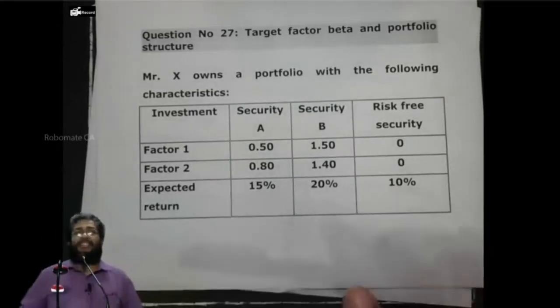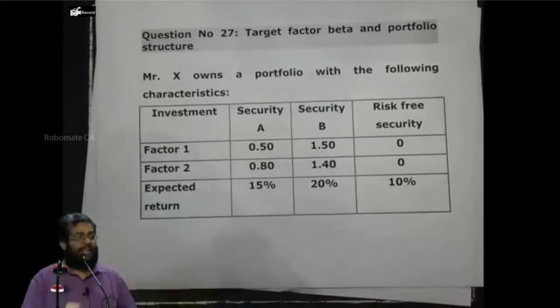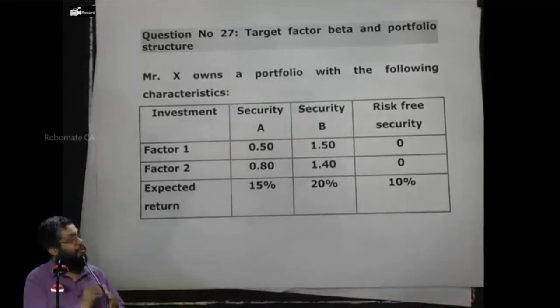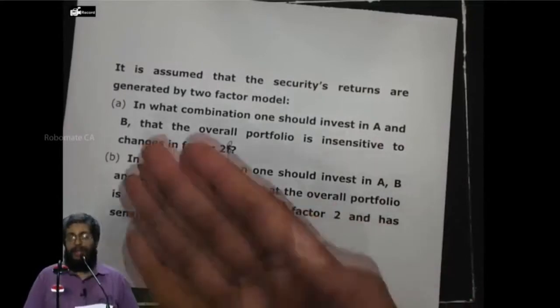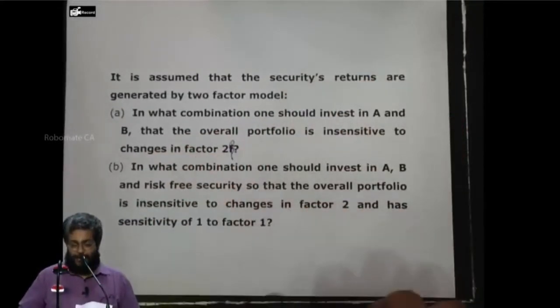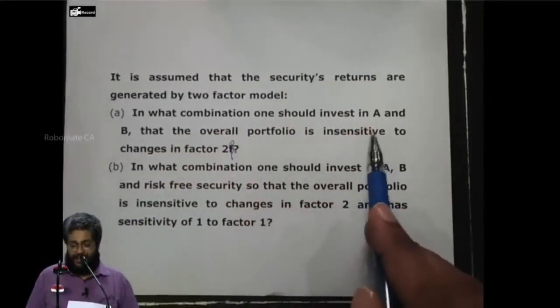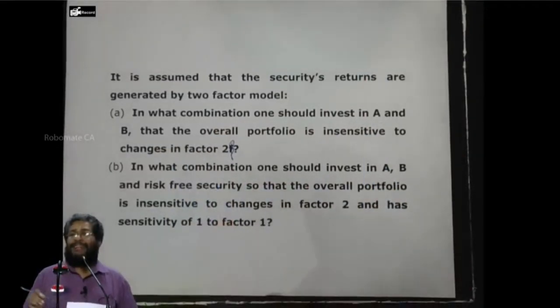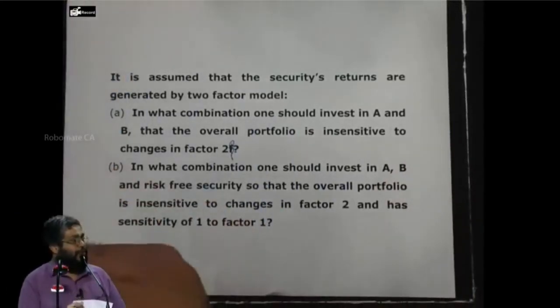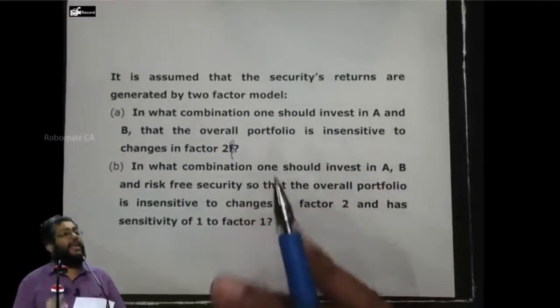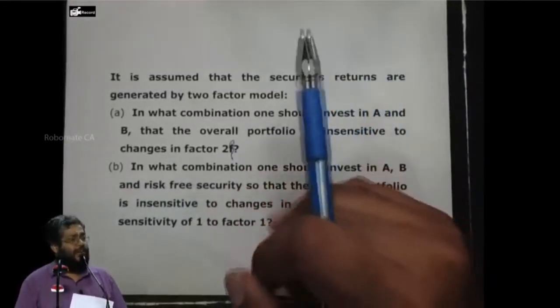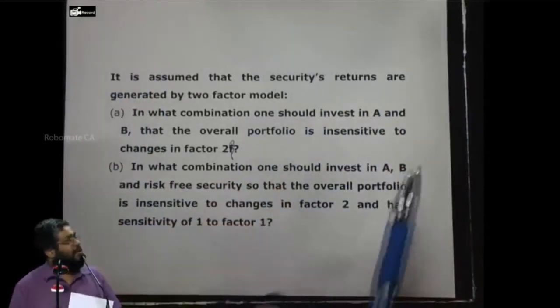Let's answer question by question. The first question is, I want to construct a portfolio with only A and B that has a factor 2 beta of 0. Any factor 1 beta, they are not worried about. They want a portfolio consisting of A and B in such a proportion that the factor 2 beta is made 0. What is the portfolio? The first question, yes or no?